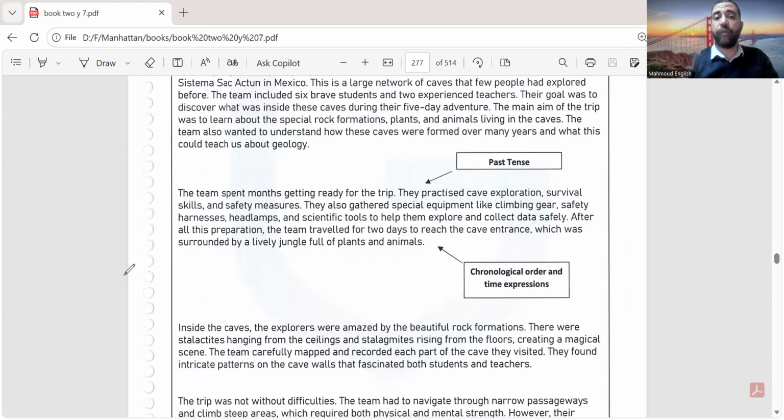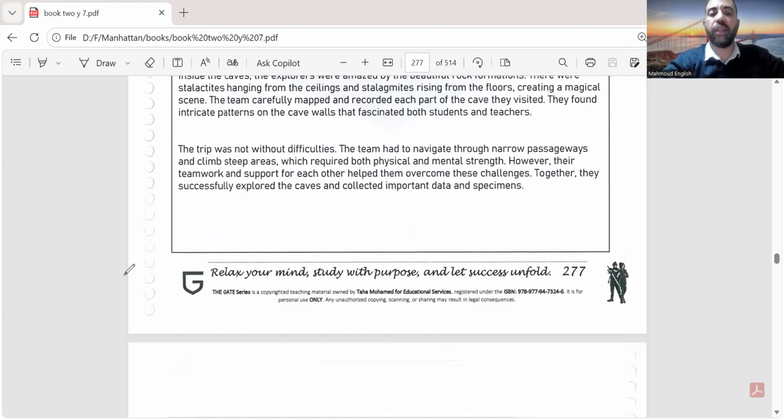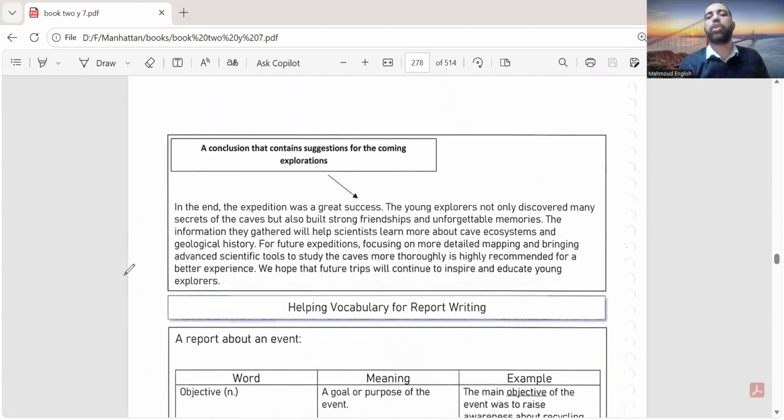chronological order. What happened first, when they prepared themselves first, and then they moved to the cave. They discovered what happened inside the cave, and then at the end, you can include what you have got, what have you understood. If you check here with me, you find everything written in the past. Everything is written in the past. However, sometimes we can indicate the future, if we talk about a process that will be followed in the future. For example, I say, for future expeditions, focus on more details in mapping and bringing advanced scientific tools to study the caves more thoroughly, and so on.